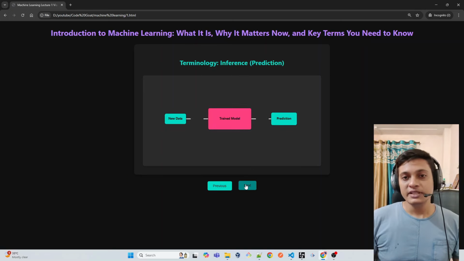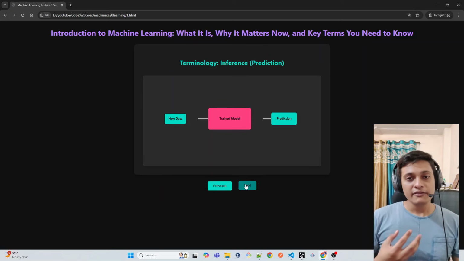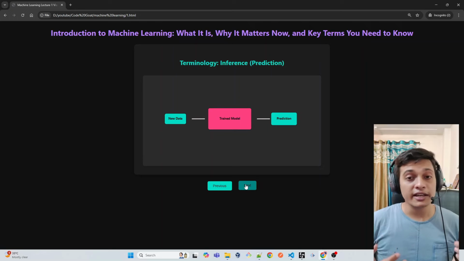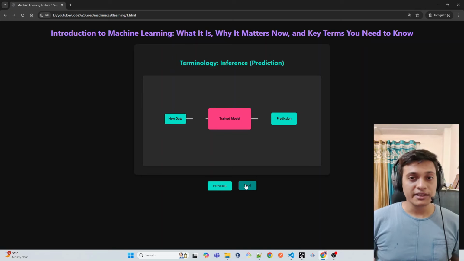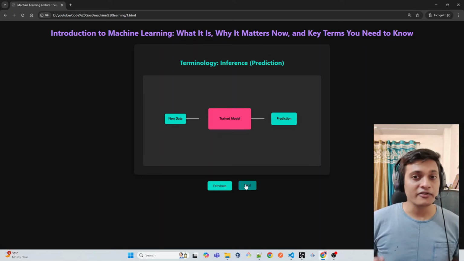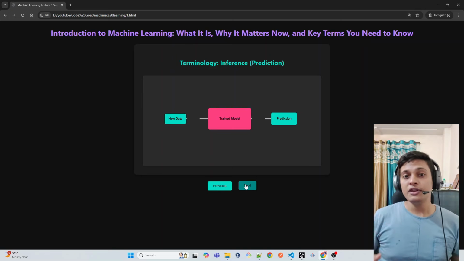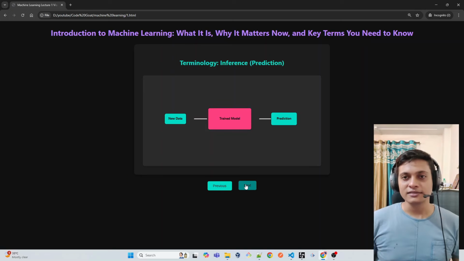Inference. Inference means prediction. As I said, we are expecting one output. So see, I have one set of data with which I have trained my model, with which I have trained my algorithm. After training that algorithm, a model is created. Now it is expected from that model to create the output from the new data. And when we provide the new data to the model, it is going to predict. That is called the inference.